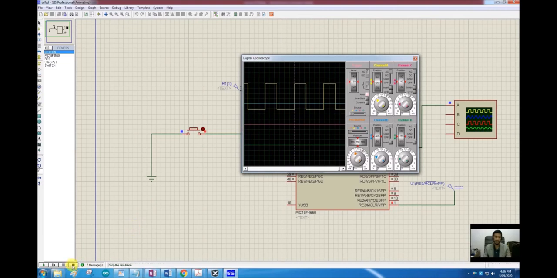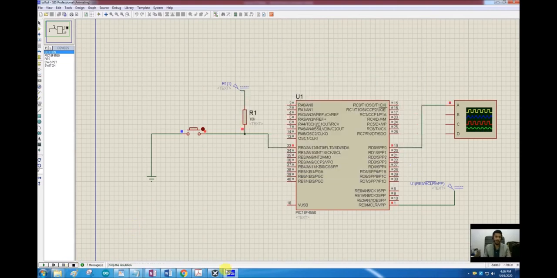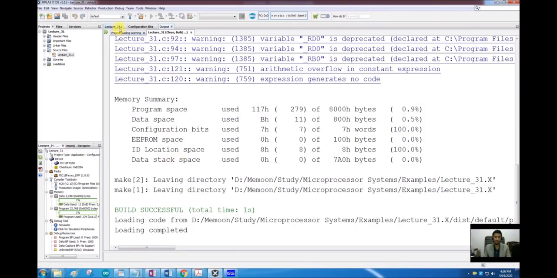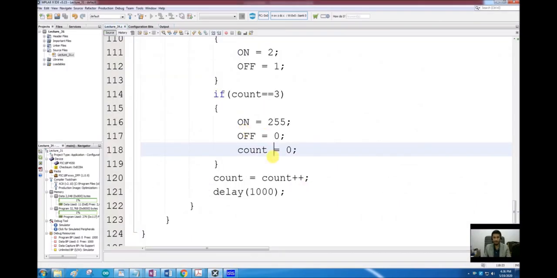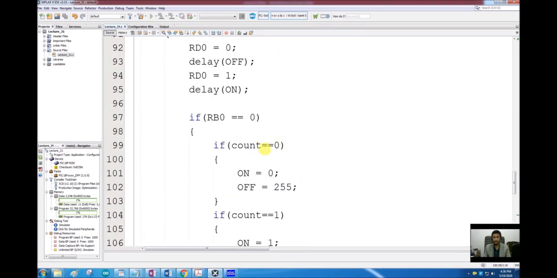So I know why it is not turning off again. If we see here in our program, we are resetting the count to 0, and then in the very next line we are incrementing it to 1. So it will never go again to the count 0 loop.